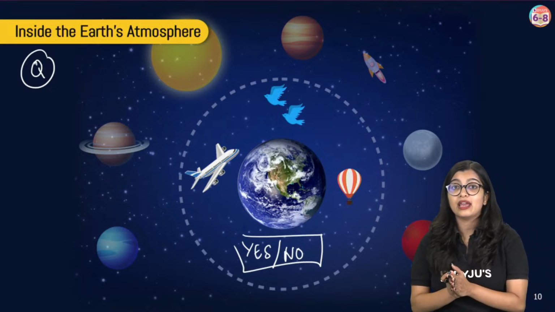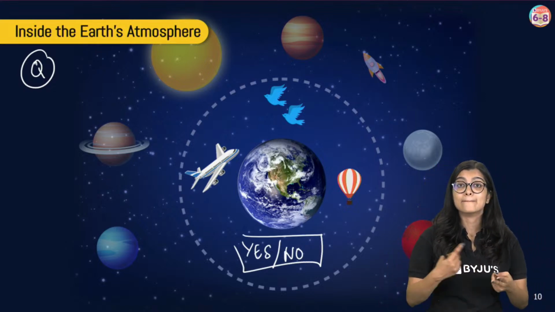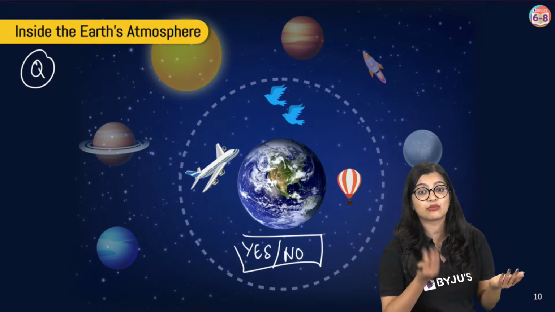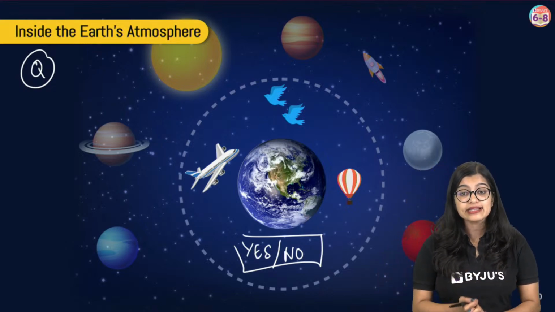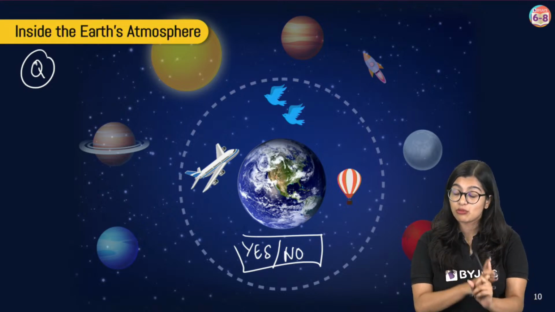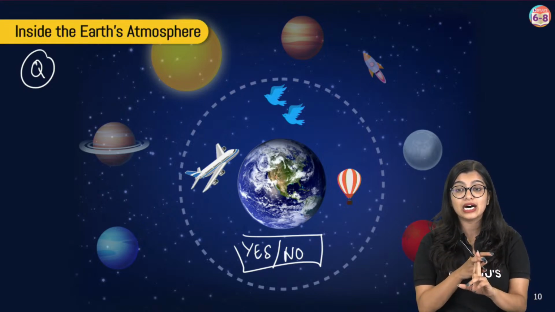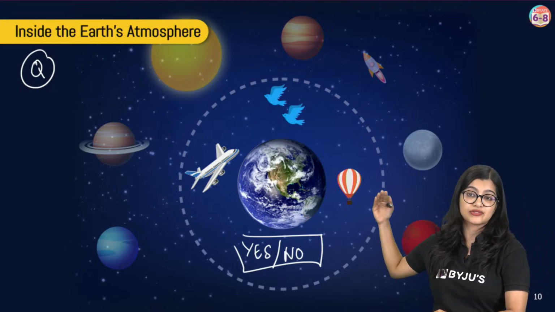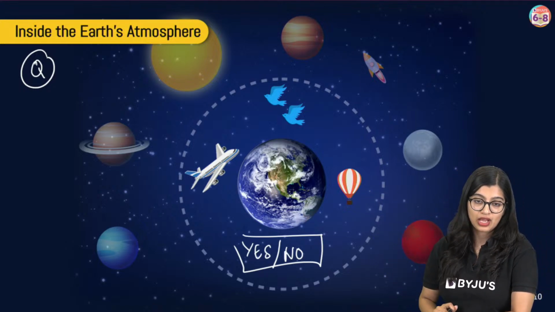Can I say that aeroplanes and birds are all flying in the air? I don't know whether it is part of the atmosphere or not. So can I say that the aeroplanes, the birds and the hot air balloons, right, are they outside the atmosphere or within the atmosphere?